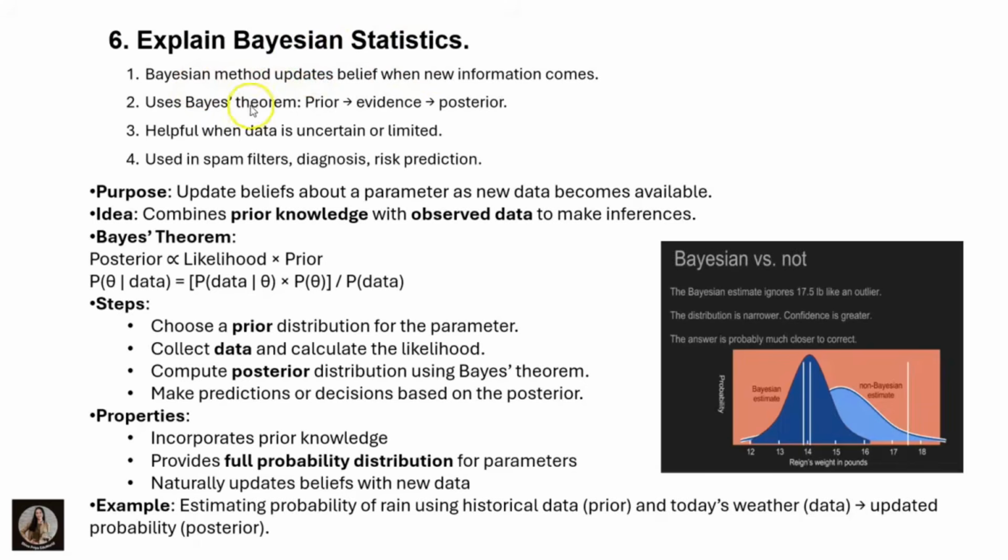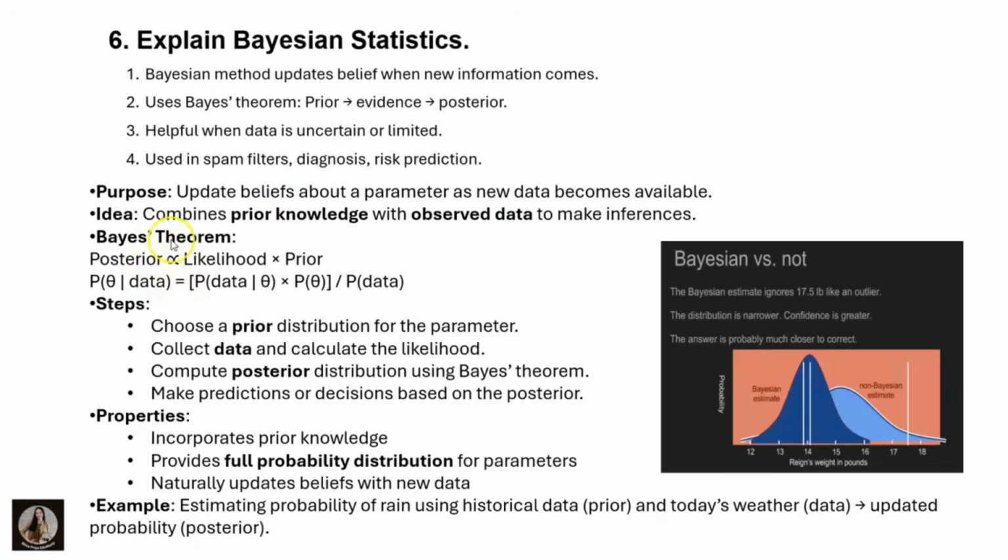Bayesian statistics uses the theorem with prior, evidence and posterior. These are the Bayesian theorem steps. It is helpful when the data is uncertain or limited. When the data is limited and uncertain, we use Bayesian statistics, and it is used in spam filters, diagnostics and risk prediction. The main purpose is that the Bayesian method updates belief when new information comes. Clear? The idea is that it combines the prior knowledge with the observed data to make inference.